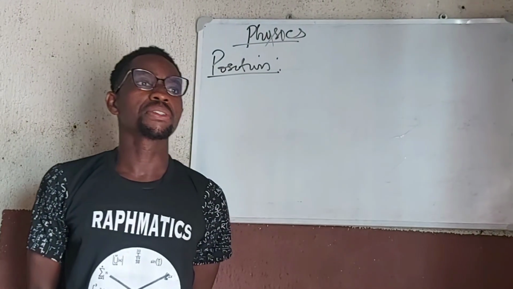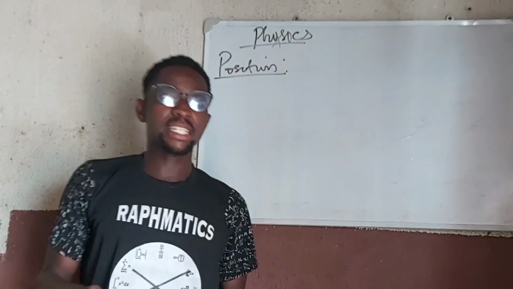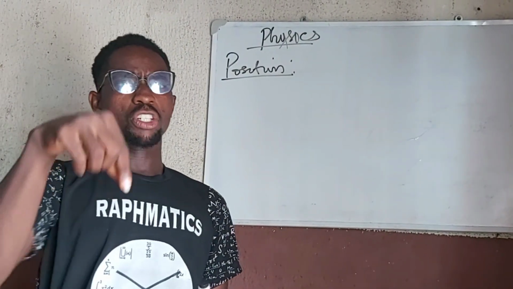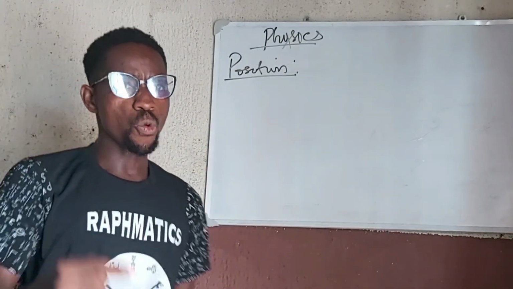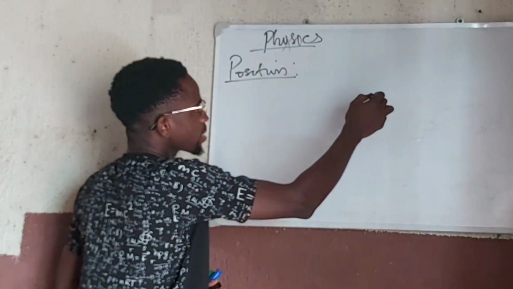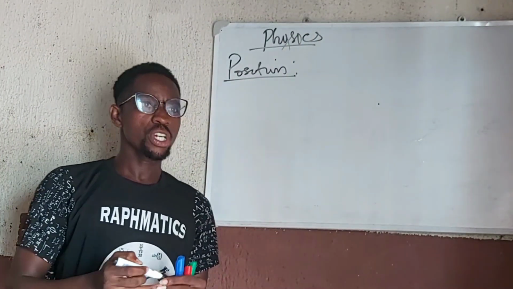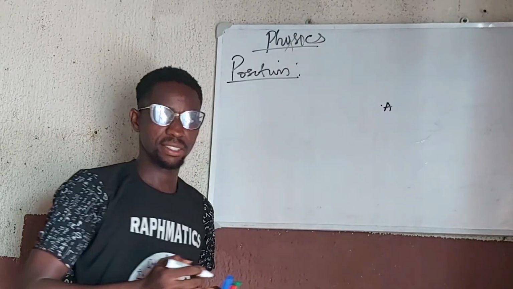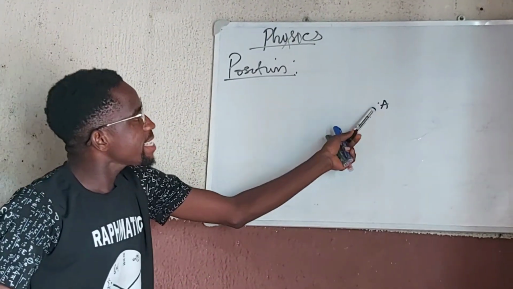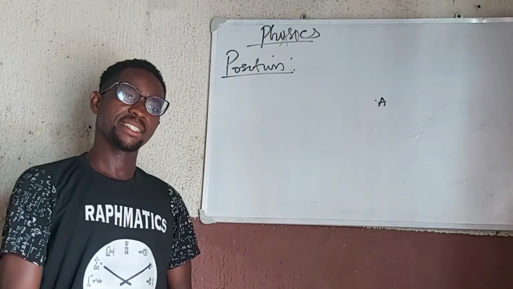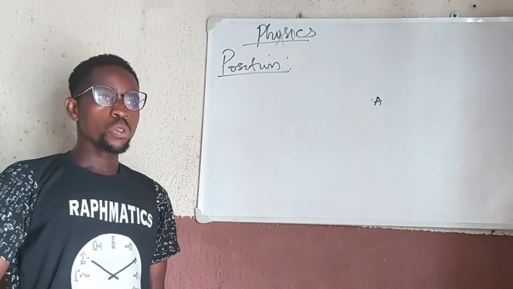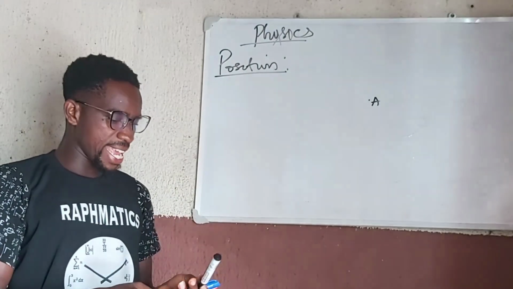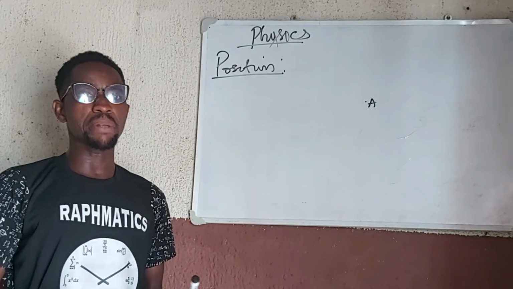position. When we talk about position, the position of an object is simply the location of that object in space. Where do we locate this object? So if we have an object, say A, where is this point A located? That's its position. To obtain the position of this point A, I can use the Cartesian plane